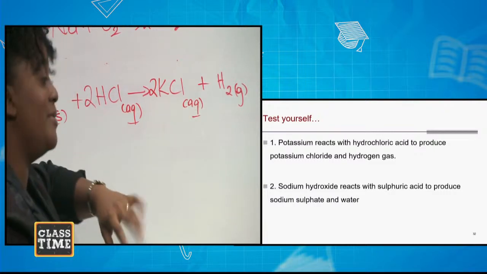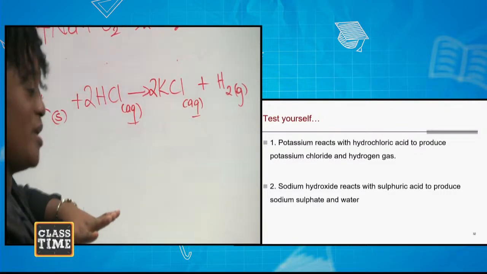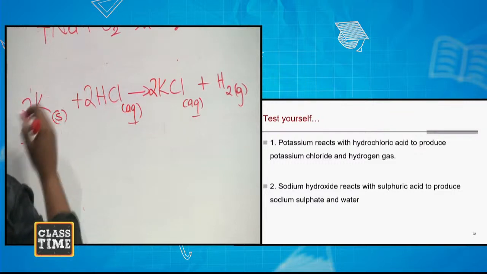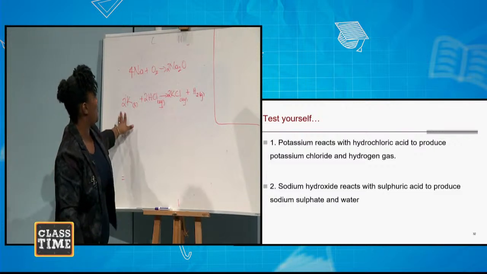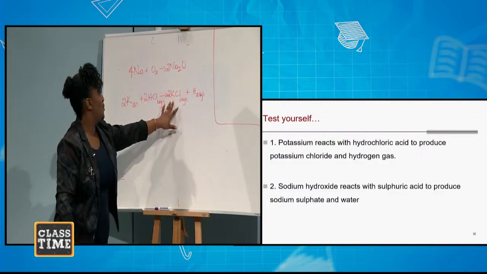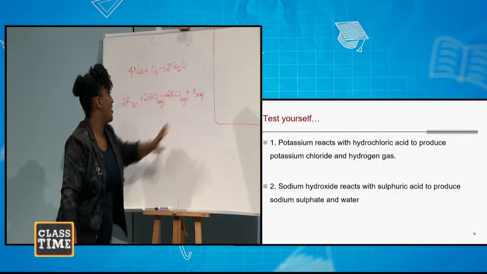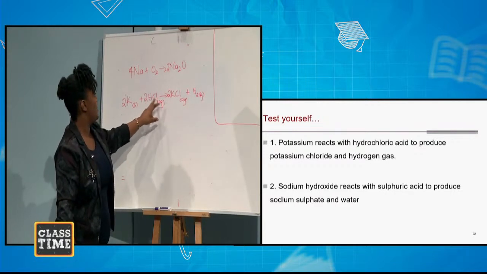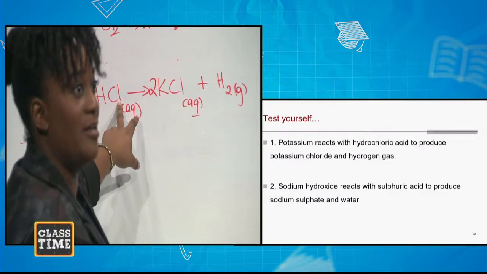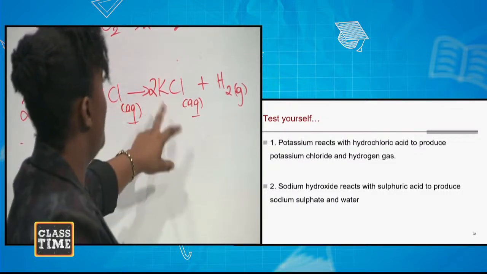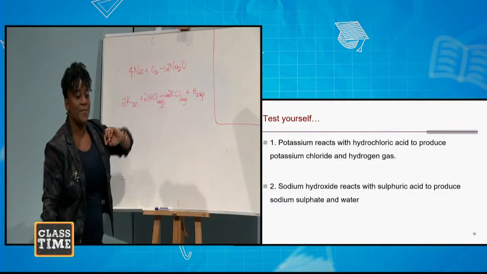But the potassium is not balanced. I just put a 2 right there and the equation is balanced. Now I have 2 potassium, 2 hydrogens, 2 chlorines. You have to remember that the 2 is multiplying the 1 for the chlorine, so 2 chlorines on that side.